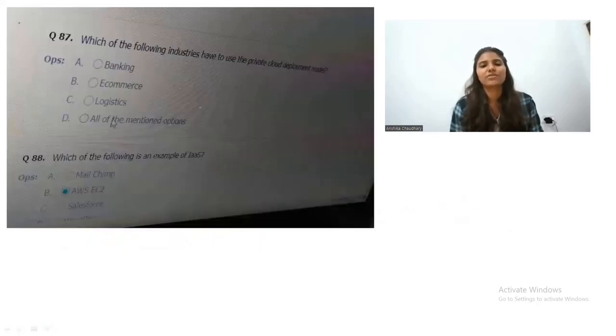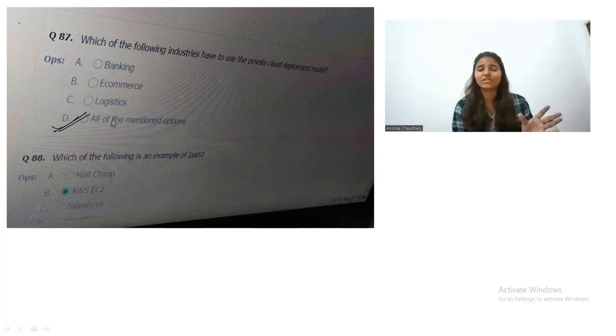All right. So the next question is, which of the following industries have to use the private cloud deployment model? Banking, e-commerce, logistics, all of the mentioned. So all of the mentioned should use the private cloud model. Otherwise, there is a danger that they can lose their data if they use a public cloud network. So they should use the private cloud deployment model.